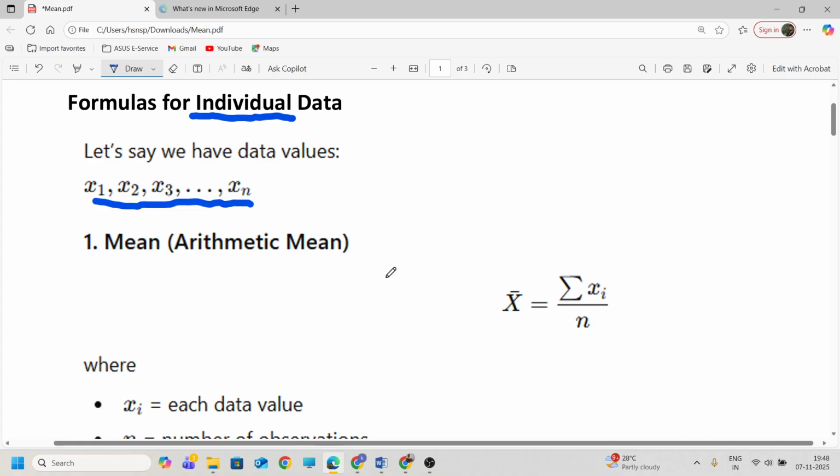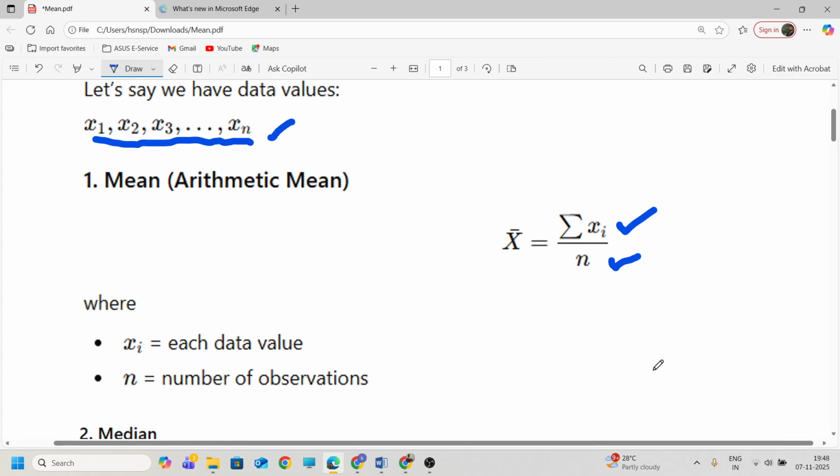Here mean, x bar, is just total divided by number of values. Here n is the number of values. Therefore, the total of all observations divided by the number of observations. That's all. That is mean, average.